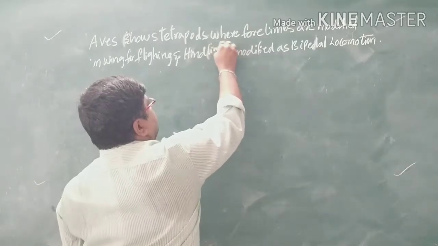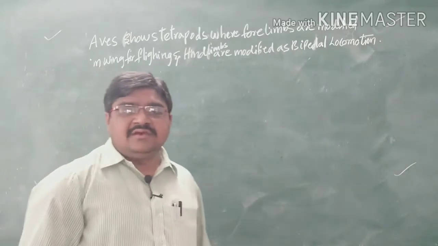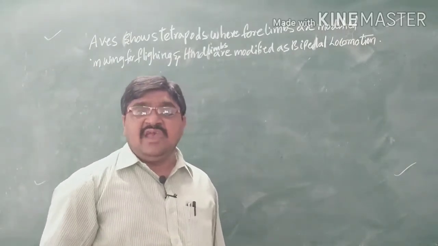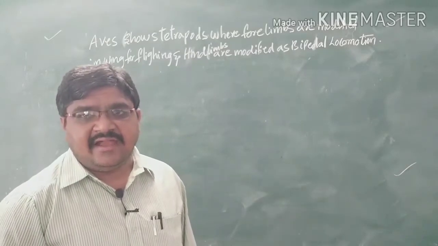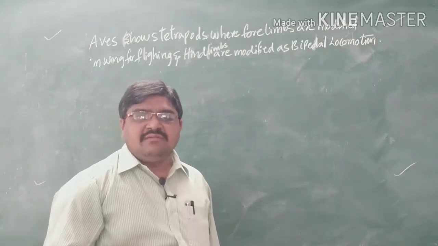Hind limbs are modified as bipedal. Bi means two, pedal means movement. That means by two legs, here the locomotion takes place on the terrestrial or in land. When they are present in land, with the help of two legs, the locomotion will take place.